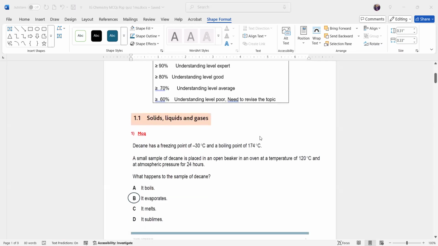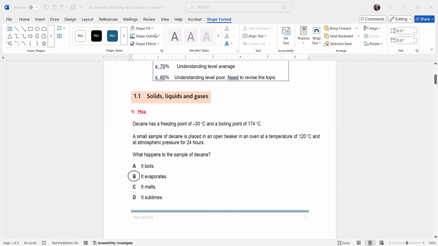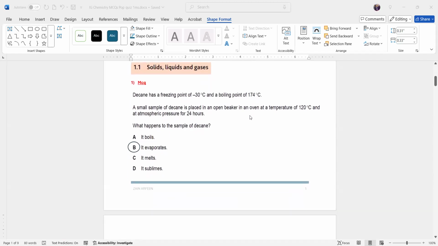I'll repeat this question. See, in this one, we have a liquid, decane, which has a freezing point of minus 30. So at this point, it will freeze. And we have a boiling point of 174. So at 174 degrees, it will boil.